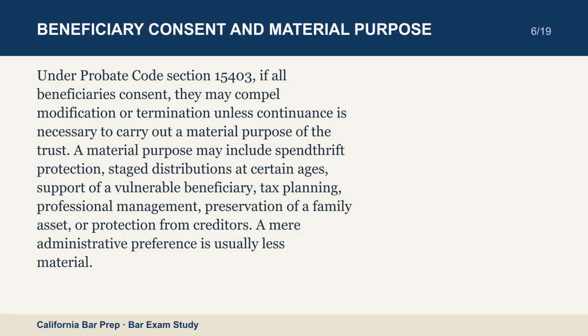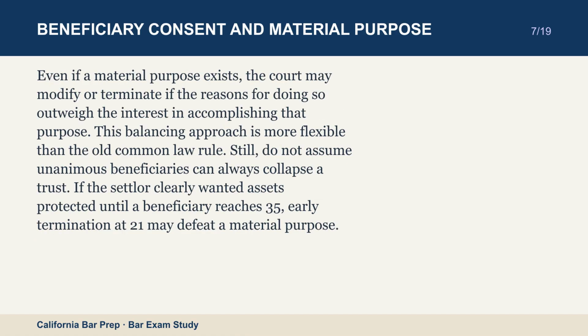Even if a material purpose exists, the court may modify or terminate if the reasons for doing so outweigh the interest in accomplishing that purpose. This balancing approach is more flexible than the old common law rule. Still, do not assume unanimous beneficiaries can always collapse a trust. If the settlor clearly wanted assets protected until a beneficiary reaches 35, early termination at 21 may defeat a material purpose. Changed circumstances provide another route.